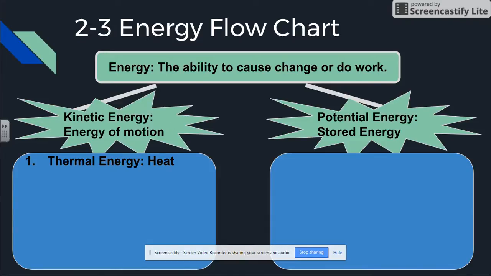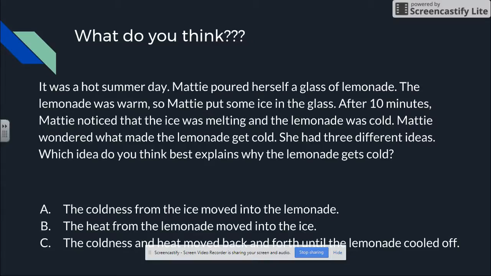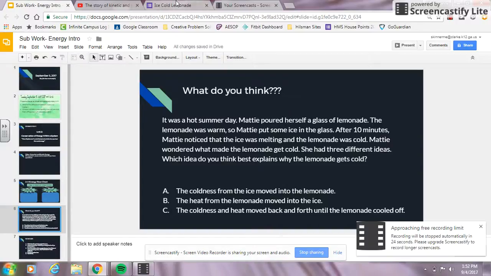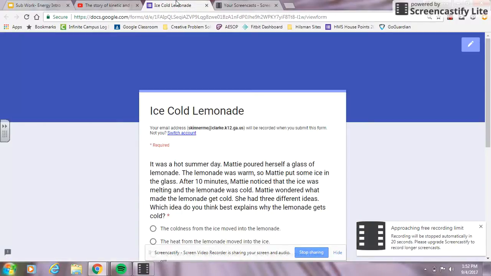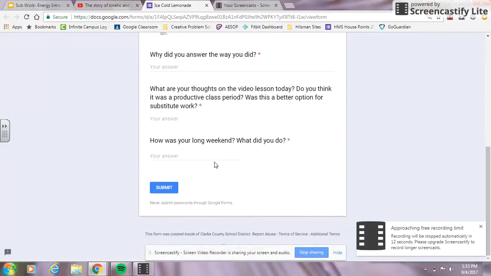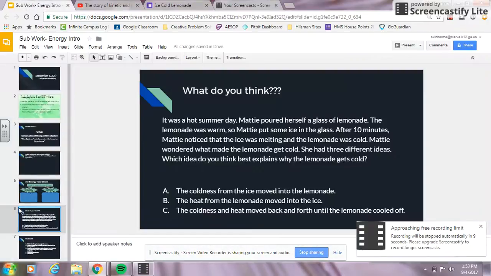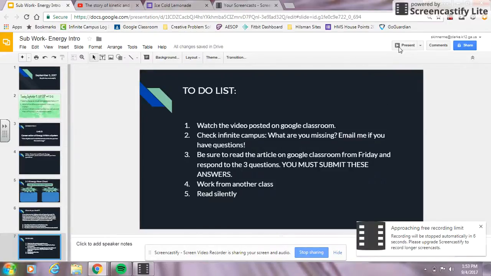Okay, so pause, write this down, leave the rest of your page blank. We are going to fill it, and that is okay. We're going to come back to it, though. We're going to talk specifically about thermal energy for a little while. So I want you to read through this, make a decision. I'm not going to read it to you. It's this little scenario, but on Google Classroom, you can go and take this little formative assessment. It's not a quiz, but you're going to take this and then submit it. When you're done, you have a to-do list, and here is your to-do list.